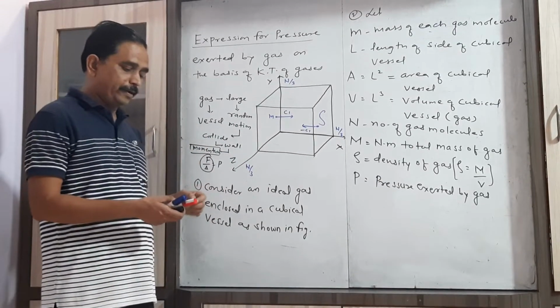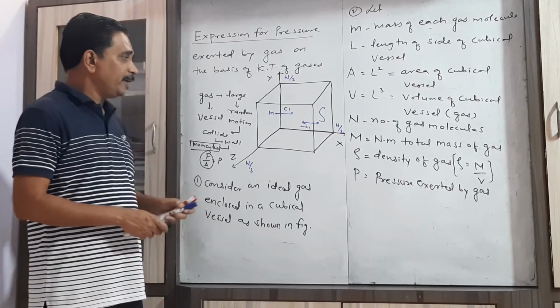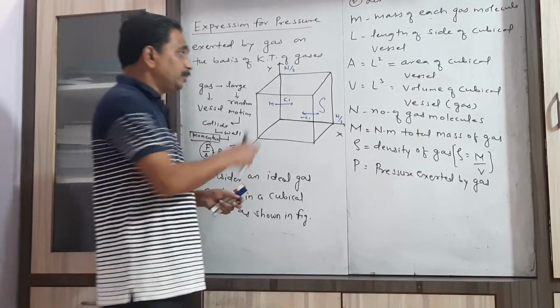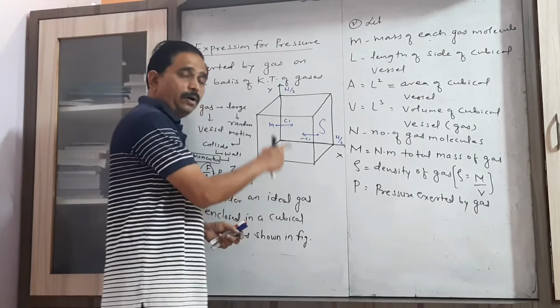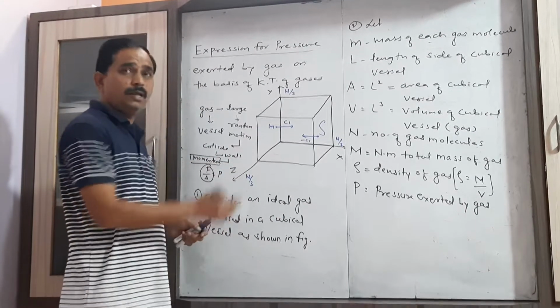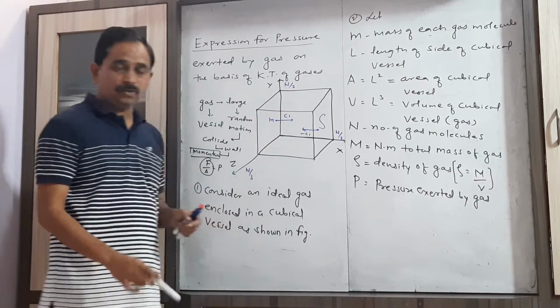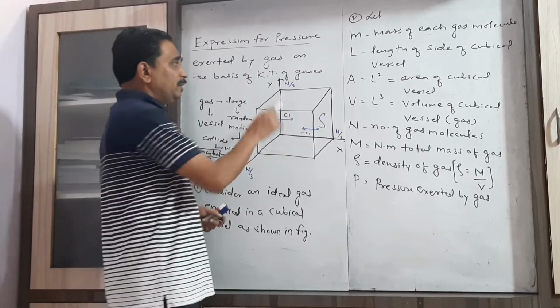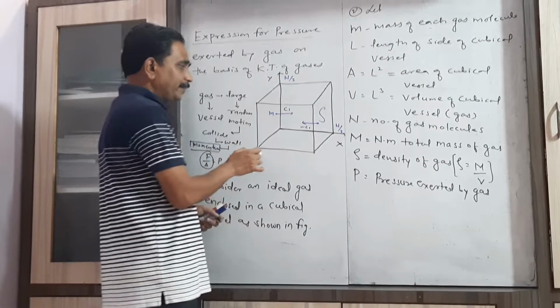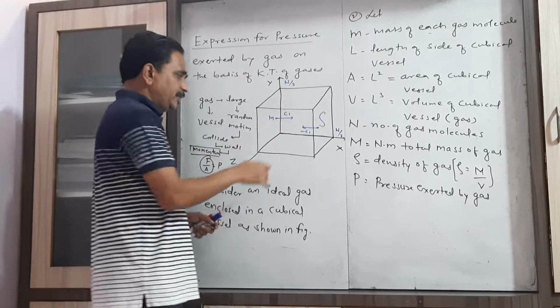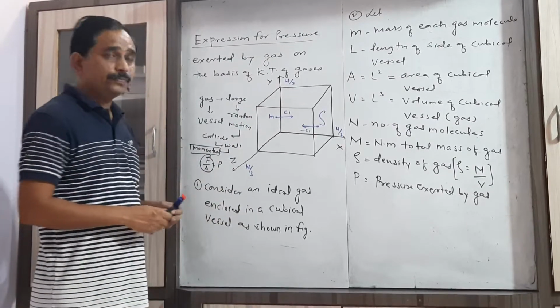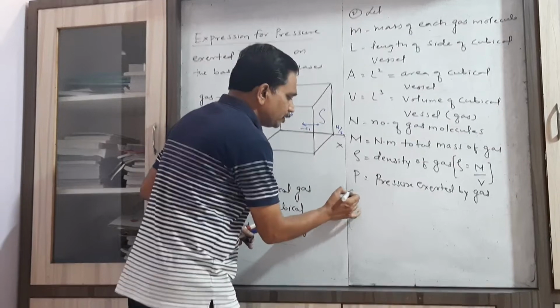Now we consider the three edges of the cubical vessel along the three axes, or we can say that these three axes are along the three edges of the cube. That is our third consideration.